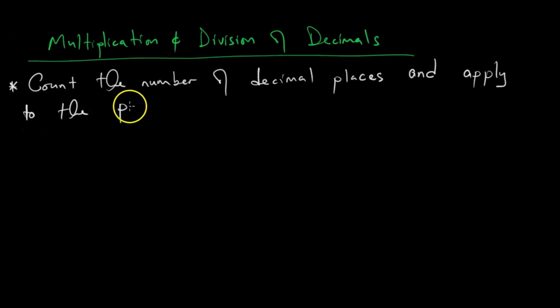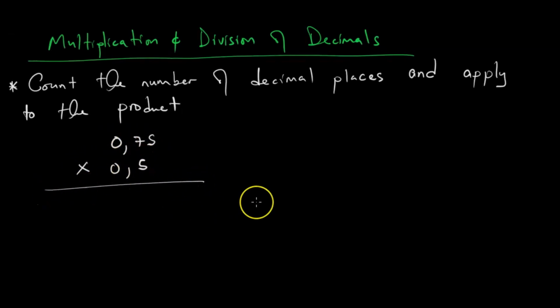So this works for what? For the multiplication. We can take an example. If we want to multiply 0.75 times 0.5, so here in multiplication, we are not so much interested in aligning things. We are not so much interested in the point value system. We only apply it when we have the product, which is the answer we get after multiplication.